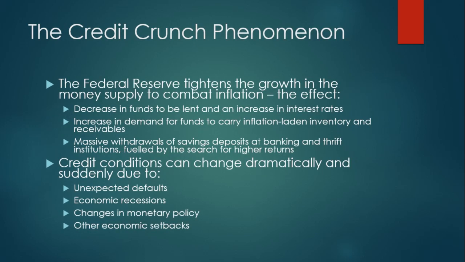The credit crunch phenomenon. The Federal Reserve tightens the growth in the money supply to combat inflation. The effect: a decrease in funds to be lent and an increase in interest rates. There is an increase in demand for funds to carry inflation-laden inventory and receivables, and massive withdrawals of savings deposits at banking and thrift institutions, fueled by the search for higher returns. Credit conditions can change dramatically and suddenly due to unexpected defaults, economic recessions, and changes in monetary policy or other economic setbacks.